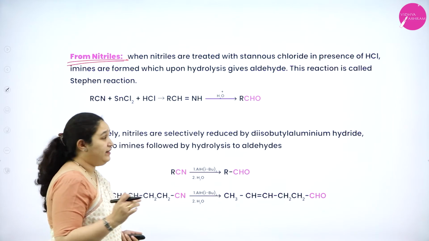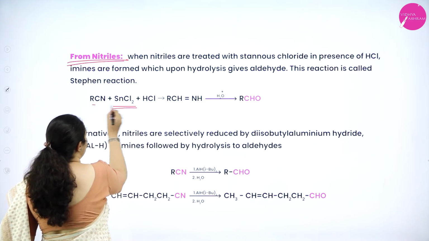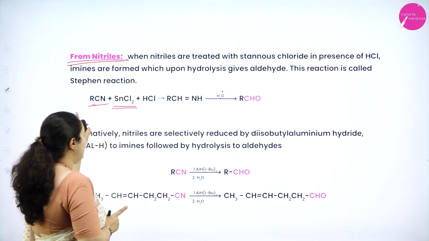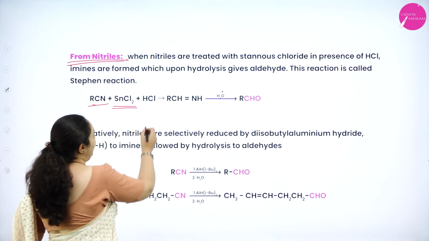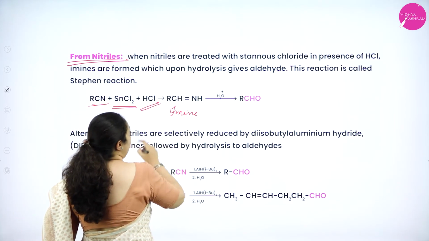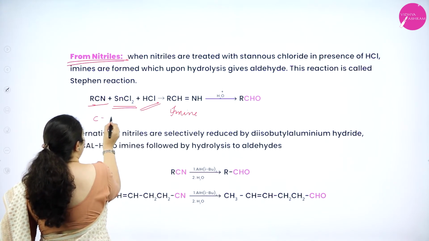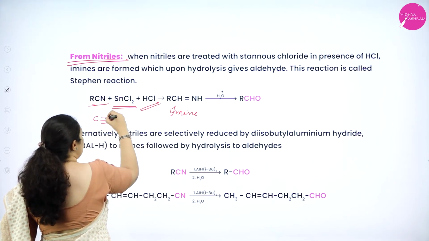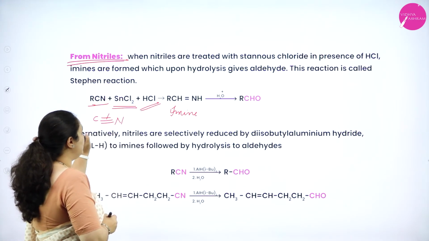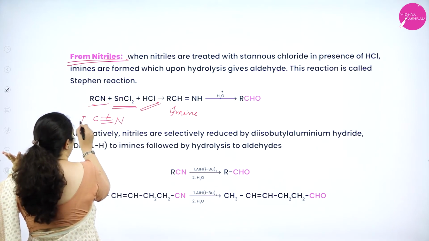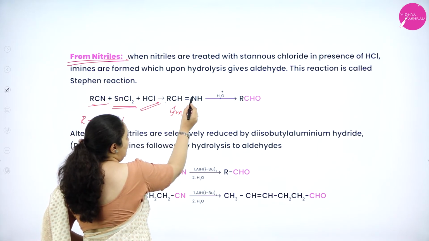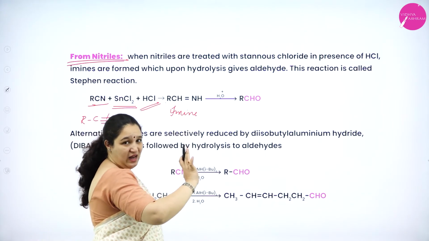When nitriles are treated with stannous chloride, you're taking a nitrile, C triple bond N, which is the nitrile group, and treating it with stannous chloride in the presence of HCl. First we'll get an imine. One bond is broken, and for the nitrogen one hydrogen is added, for the carbon one hydrogen is added, and here we have the R group. So you have R, CH double bond NH, that is an imine.